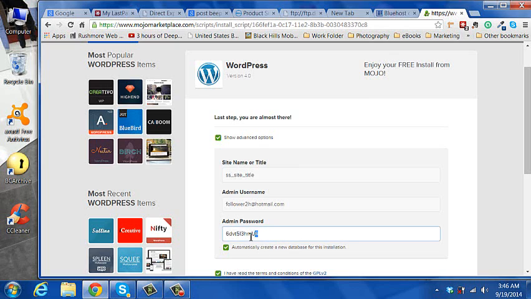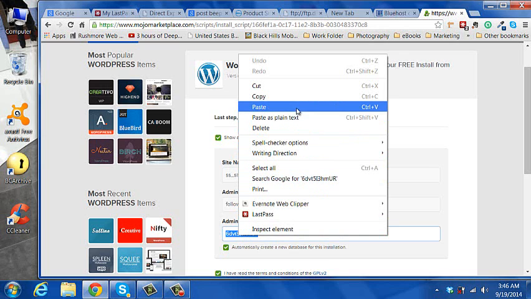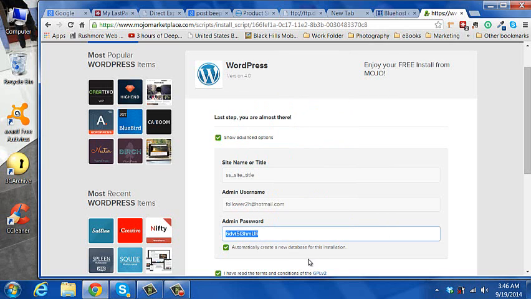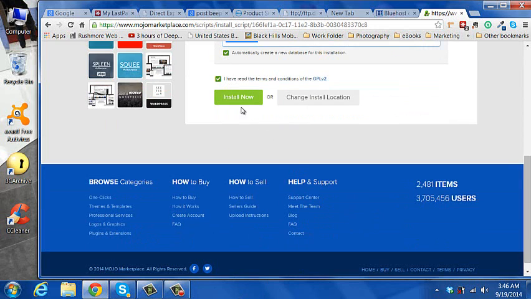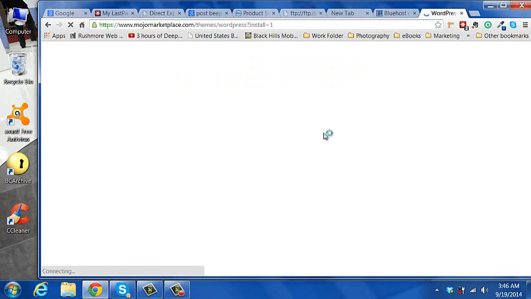So what we're going to do is copy the password, so we don't have to write it down, and we know that's the username. Okay, we're going to install it. And that's installing on the domain bhclass.com. And presto, we're going to have a website there.